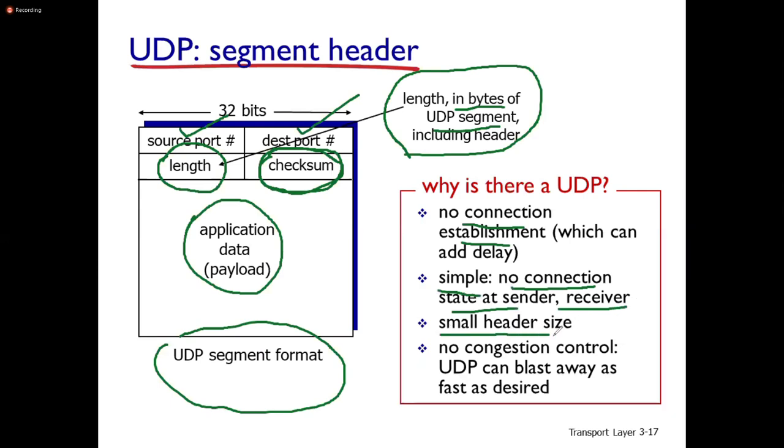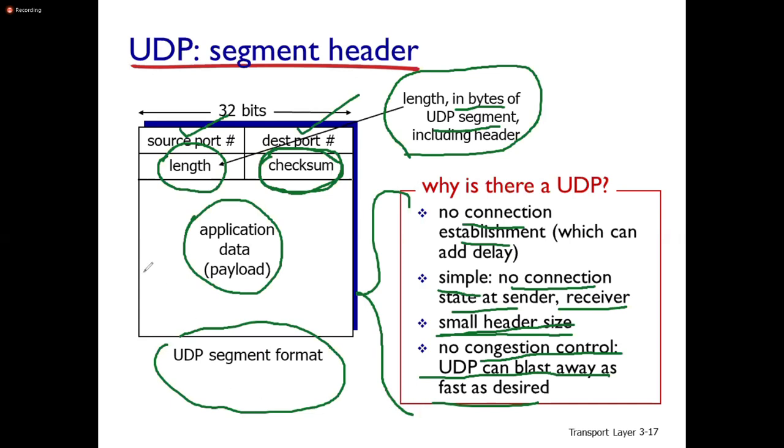Small header size, and no congestion control. UDP can blast away as fast as it wants. No congestion control in UDP. These are some features of UDP: no connection establishment, no connection state at the sender as well as the receiver, smaller header size, no congestion control. Congestion control is there only in the Transmission Control Protocol.